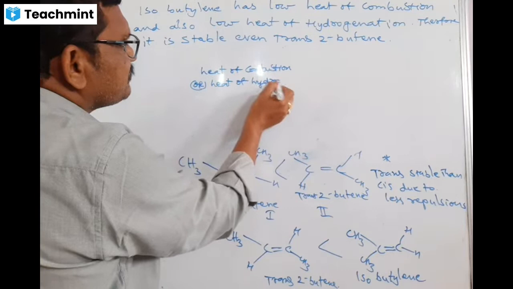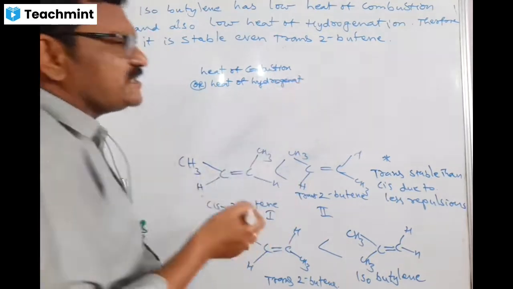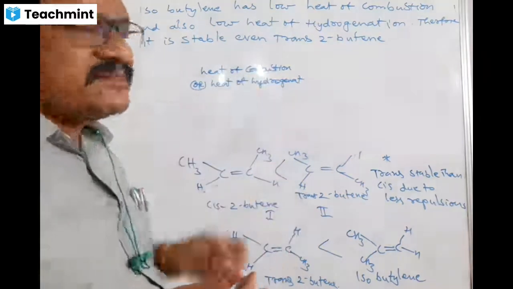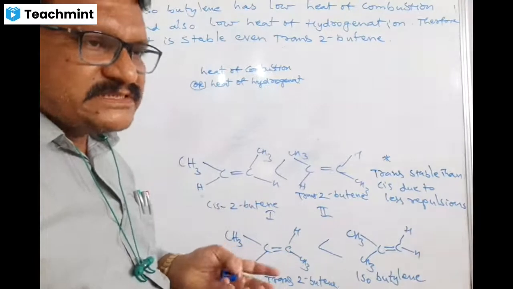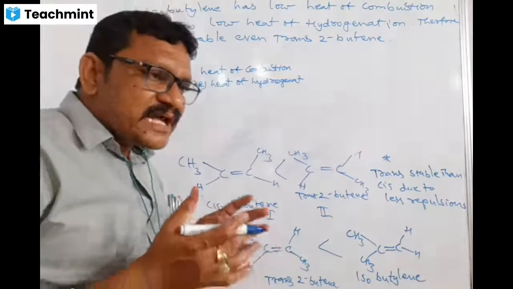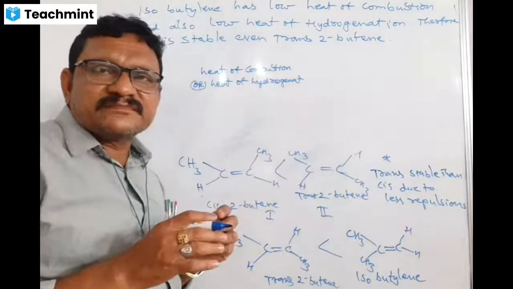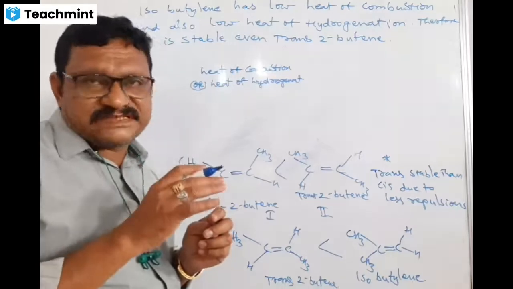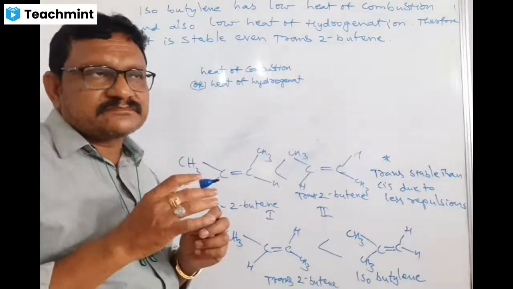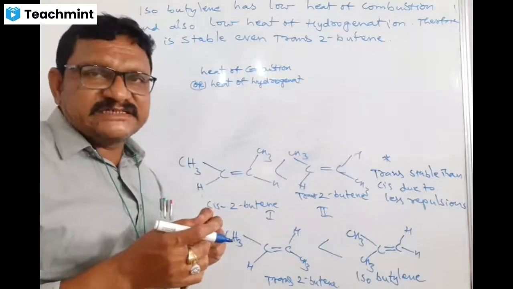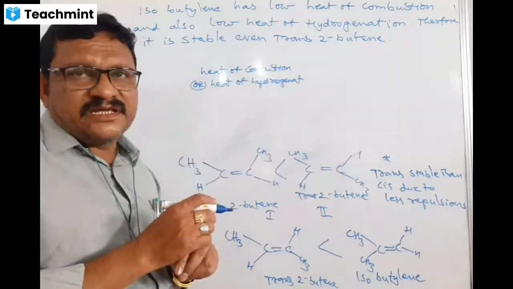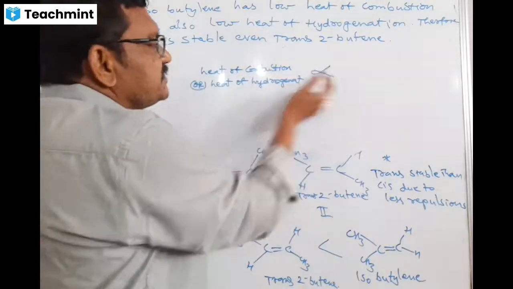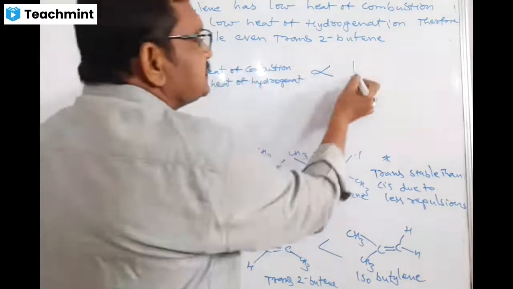See, what do you mean by heat of combustion and heat of hydrogenation? The terminology is very simple to understand. On combustion, there is a liberation of heat, that is called heat of combustion. Combustion means the process of burning of an organic compound in presence of excess air. During combustion, there is a liberation of energy or heat, that is called heat of combustion. So the compound which contains low heat of combustion is more stable. If it contains more heat of combustion or hydrogenation, it is less stable.